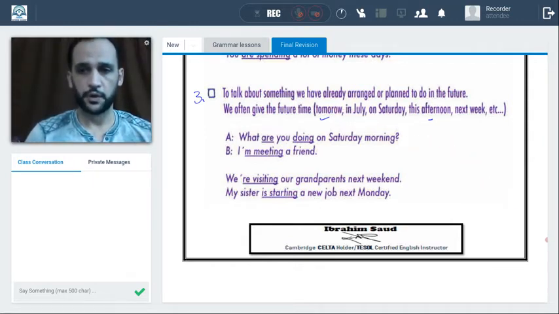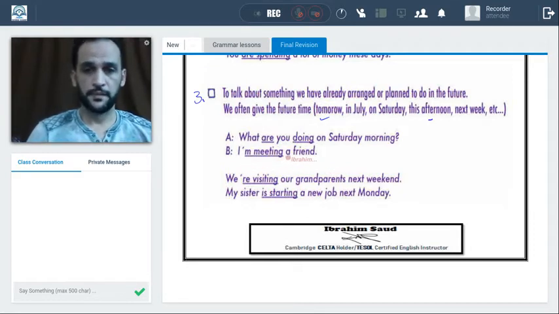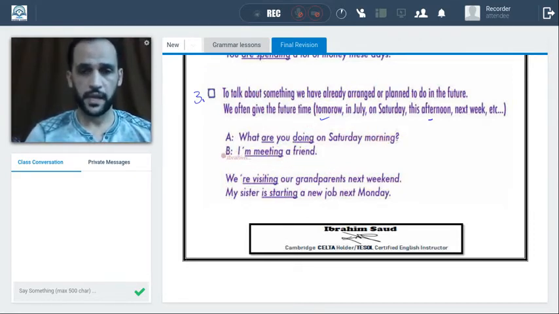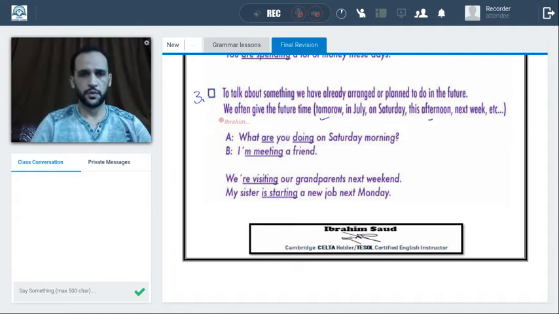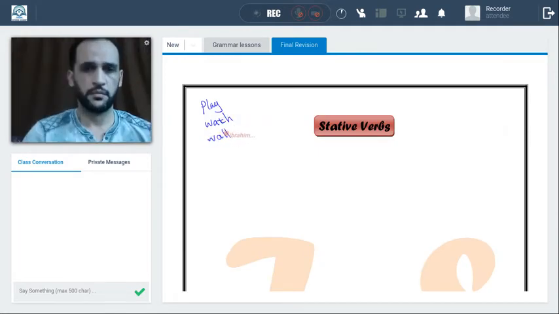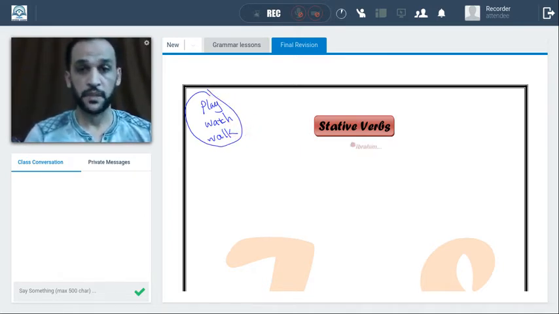Now let's move to this part, and it's very important. Stative verbs. Okay, what are stative verbs? You know that we have stative verbs and action verbs. Action verbs such as play, watch, walk. Okay, so these verbs, I can call these verbs as action verbs. But in this lesson, we have to study stative verbs because these verbs can't be used with the progressive form.